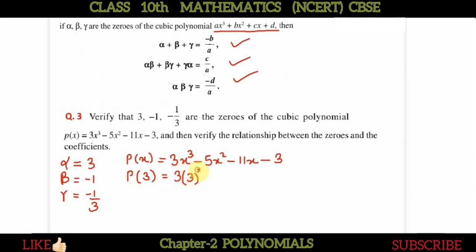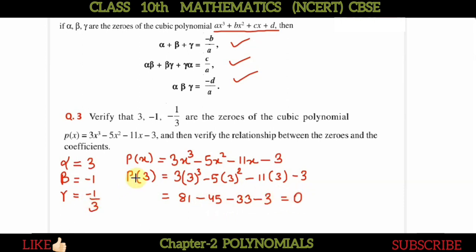So 3 into, the value of x we have put as 3 here, so 3 cube, and minus 5x square, so 3 square, and minus 11 into 3, and then minus 3. Okay, so how much is it? It is 3 into 27, so it is 81, minus 9 fives are 45, and then 33, and then 3.